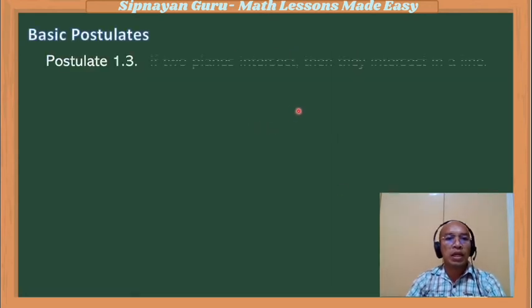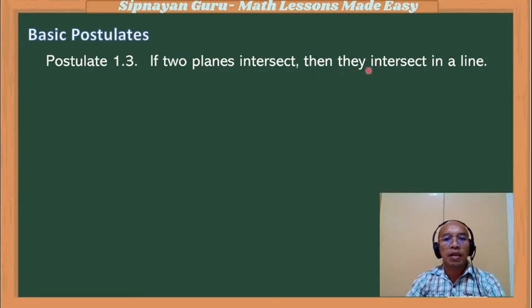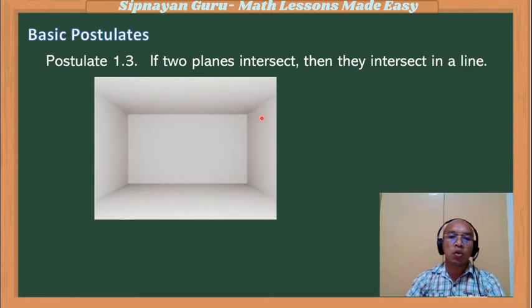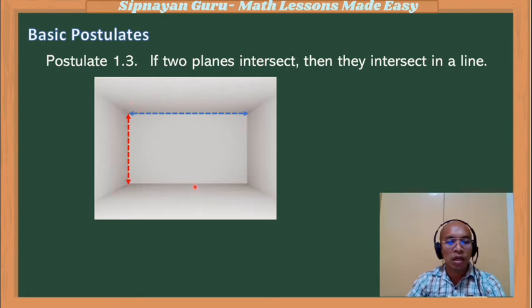Third postulate: if two planes intersect, then they intersect in a line. Let's illustrate this in our room, for example. As you can see, this is the ceiling, this is the wall, and this is the ground. Another wall, another wall. Suppose the ceiling and the wall intersect. As you can see, there exists a line. Suppose another ceiling and another wall intersect. You can see also a line. So it is obvious that we can see a line here. Again, if two planes intersect, then they intersect in a line.